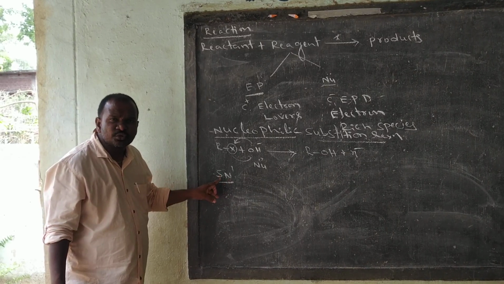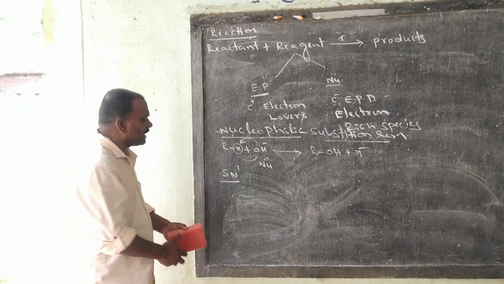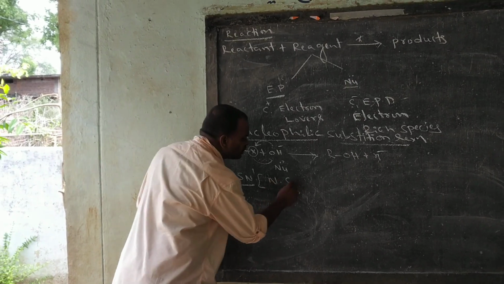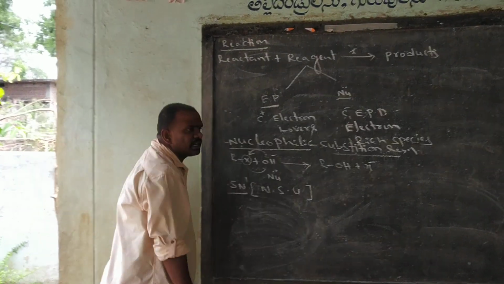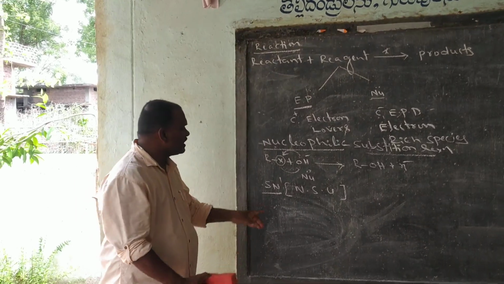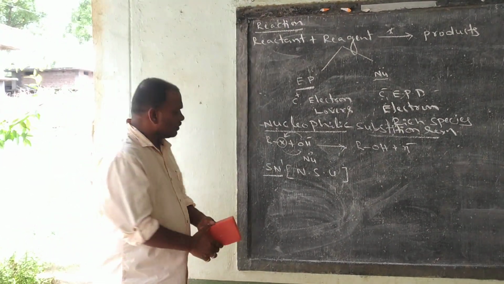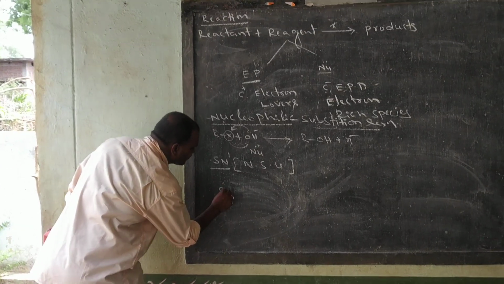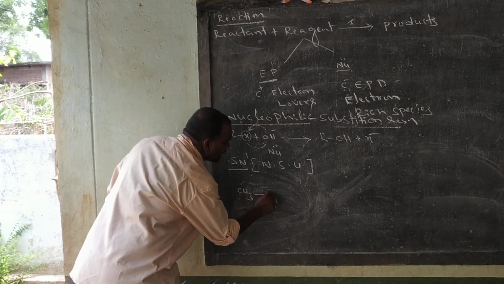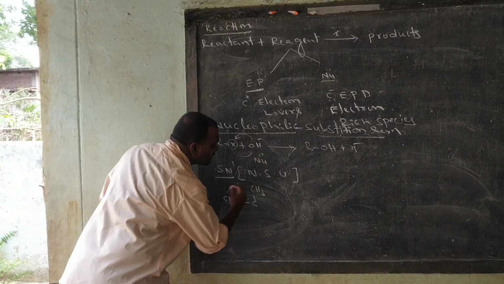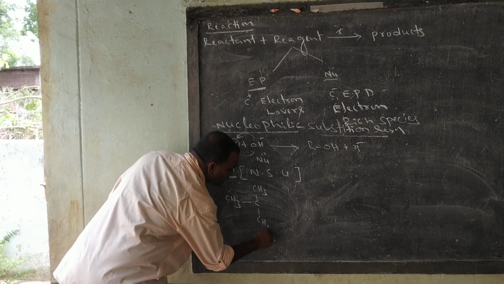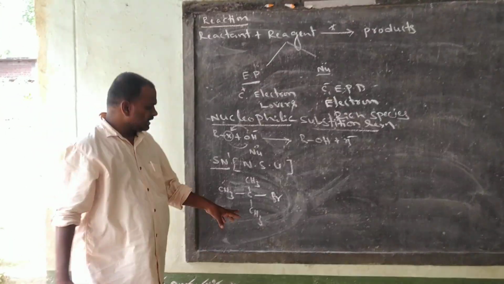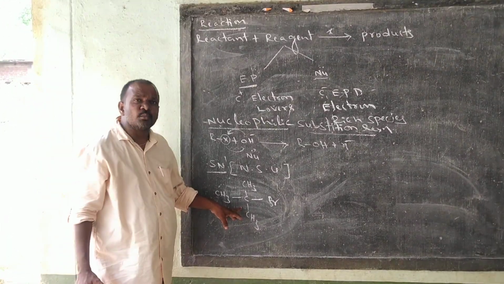Nucleophilic substitution unimolecular reaction is said to be SN1 reaction. Okay, I will take an example for this SN1 reaction. CH3, C, CH3, CH3, yeah, this is tertiary butyl bromide.